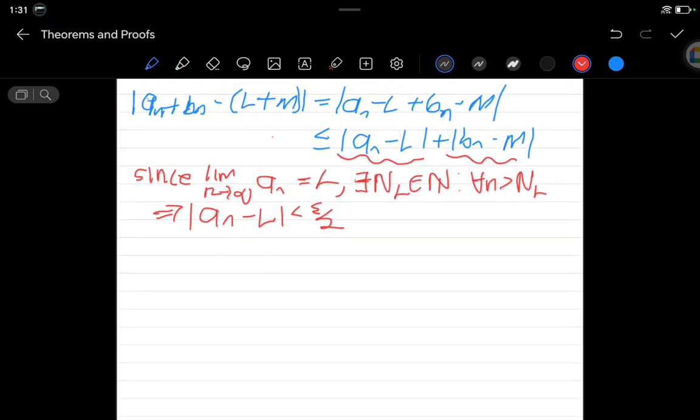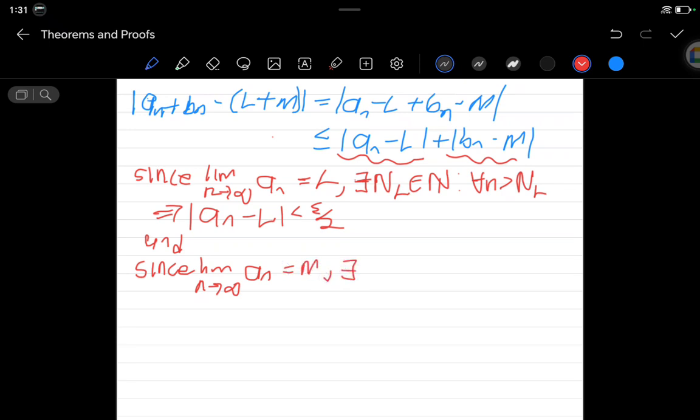And then I say, now since the limit as n approaches infinity of a of n is L, the other one is M, right?